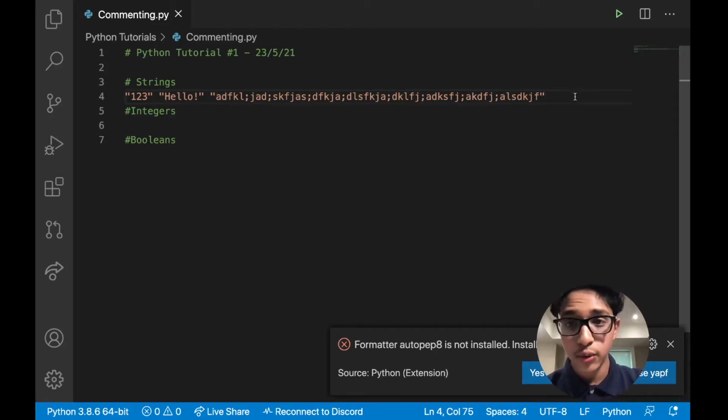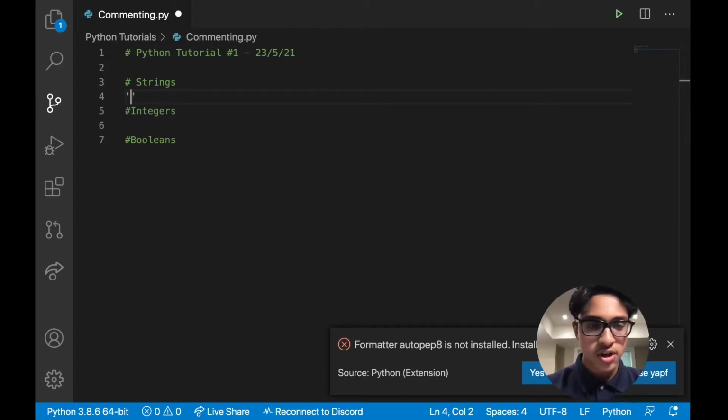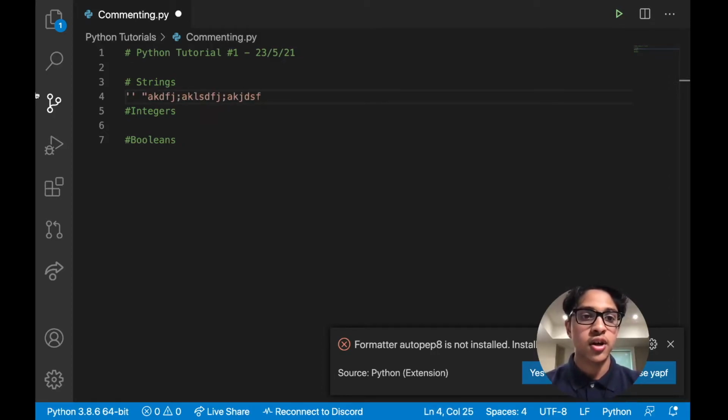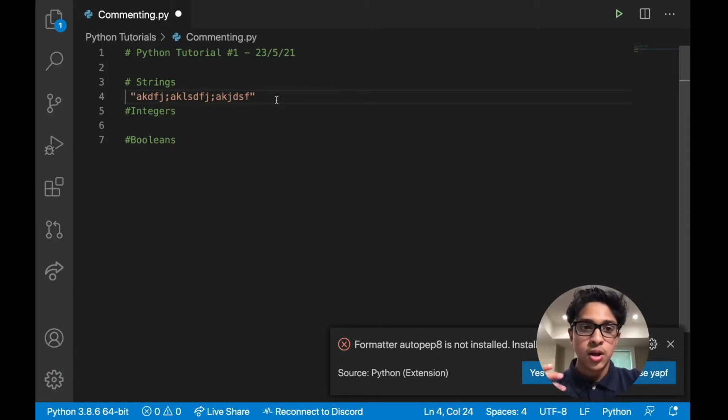So how do we declare strings? It's pretty simple. All you have to do is put either single quotes or double quotes. Make sure they start and end with them, otherwise it won't count. So if I write something here, it doesn't really end and it won't work, but I need to finish it off with a double quote. It doesn't really matter if you use single quotes or double quotes. Use whatever you like. I typically use double quotes, but sometimes I use single quotes if I'm feeling a little bit lazy, but it doesn't really matter.